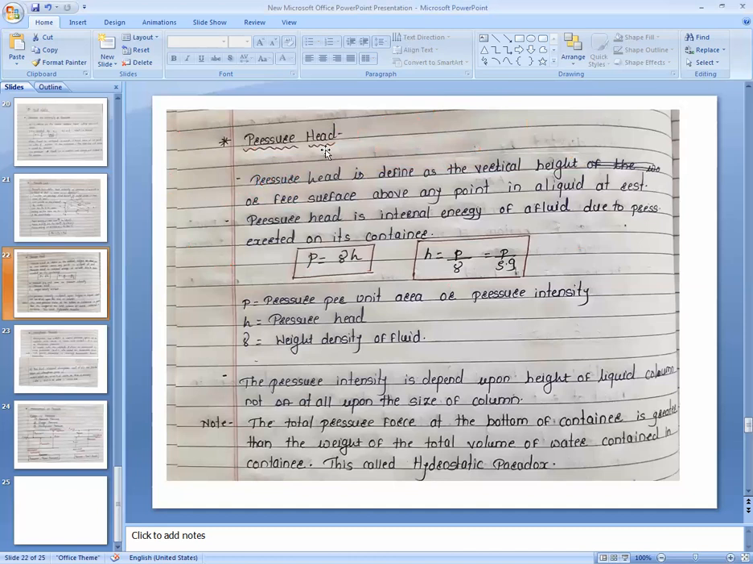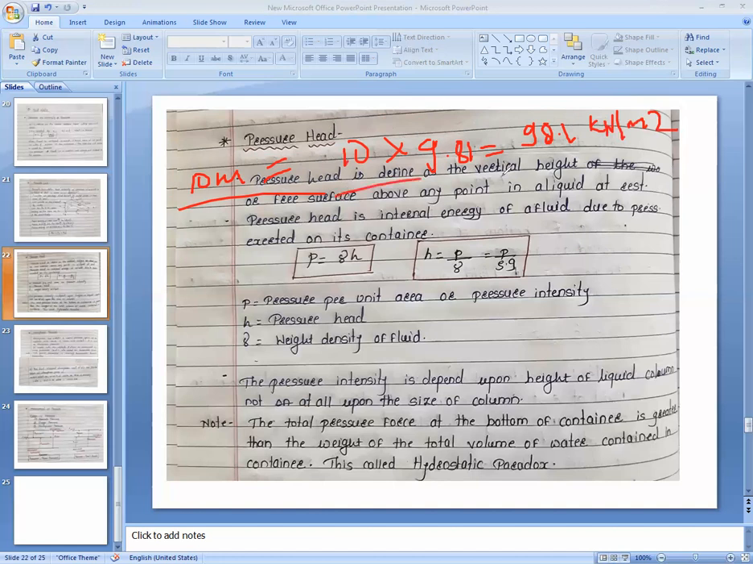Consider that we are 10 meters deep into the water, and we have to calculate the total pressure. In such a situation, the total pressure will be 10 into 9.81, so it will be 98.1 kilonewton per meter square.